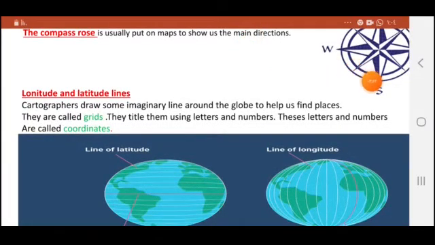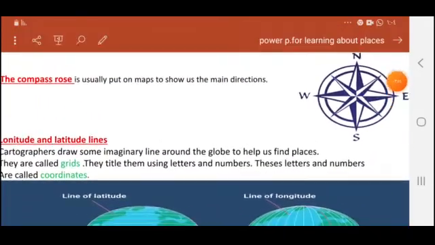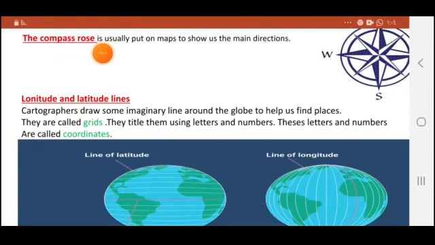Here, this is the compass rose. Of course, you know that the compass rose is a drawing that is usually added to the corners of maps. Why? Because the compass rose is put on maps to show us the main directions: the north, the south, the east, and the west.